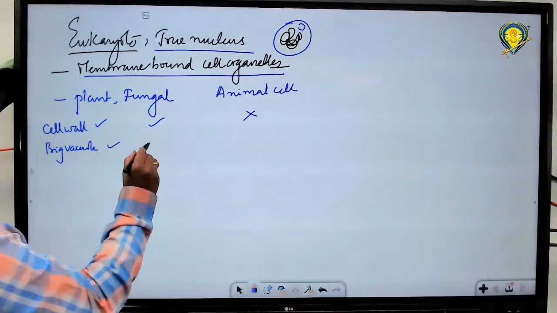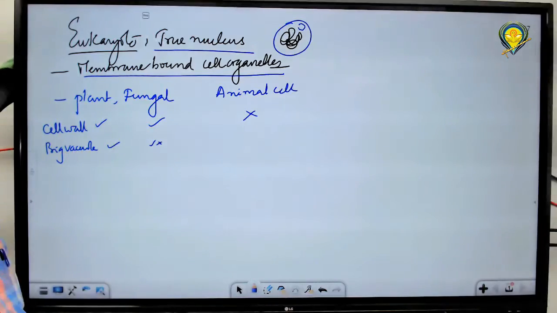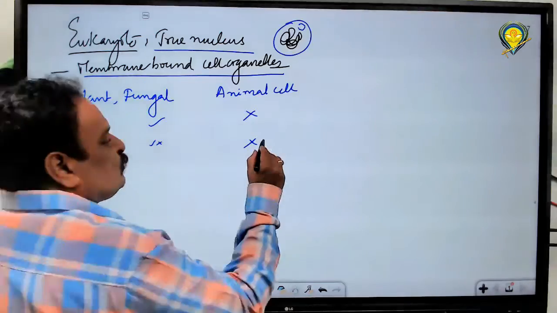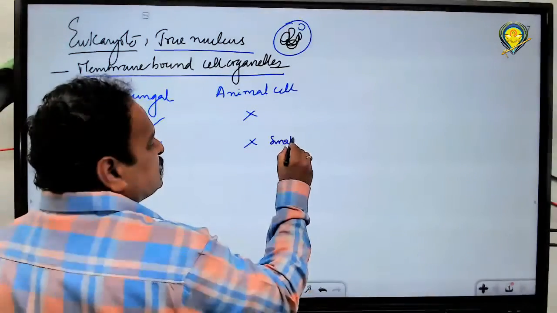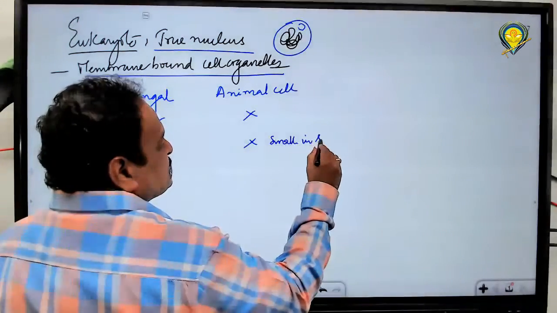Big vacuole is present here, may or may not be present. Here the big vacuole is absent. What is observed? Small vacuoles. If at all vacuoles are present, they are small in size.